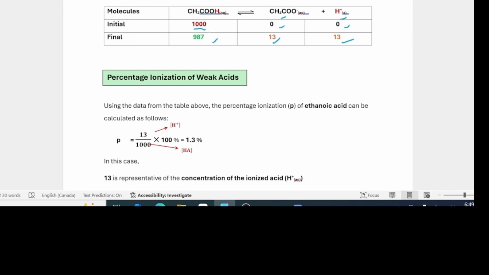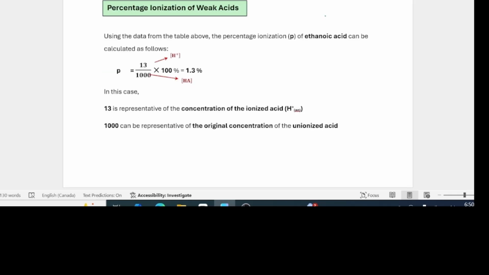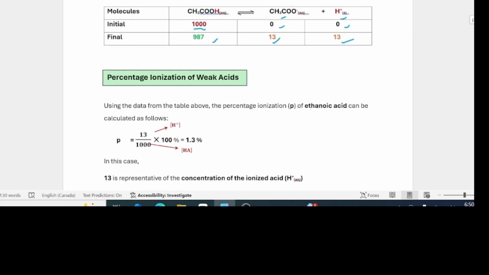It can thus be said that ethanoic acid only partially ionizes, since the bulk of it remains as molecules and only a few ions are present. We'll now try to show how the percentage ionization of weak acids is calculated. Based on the information provided here, it wouldn't be difficult to calculate the percentage ionization of this acid.